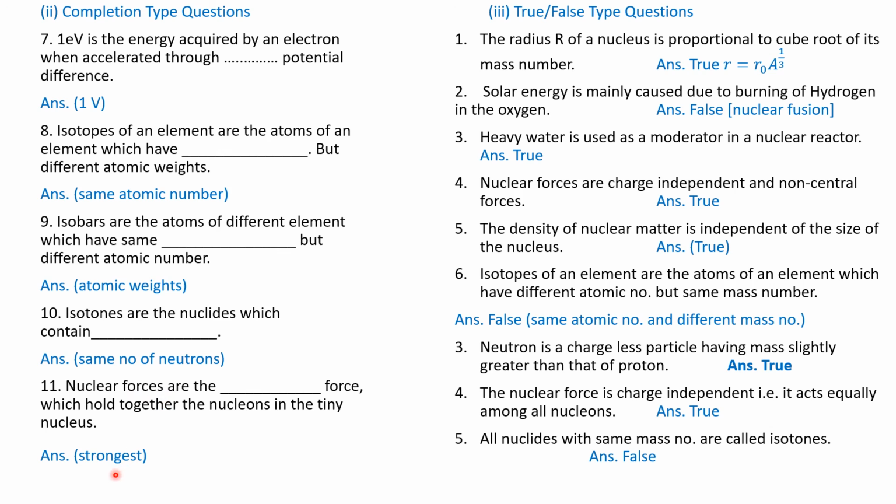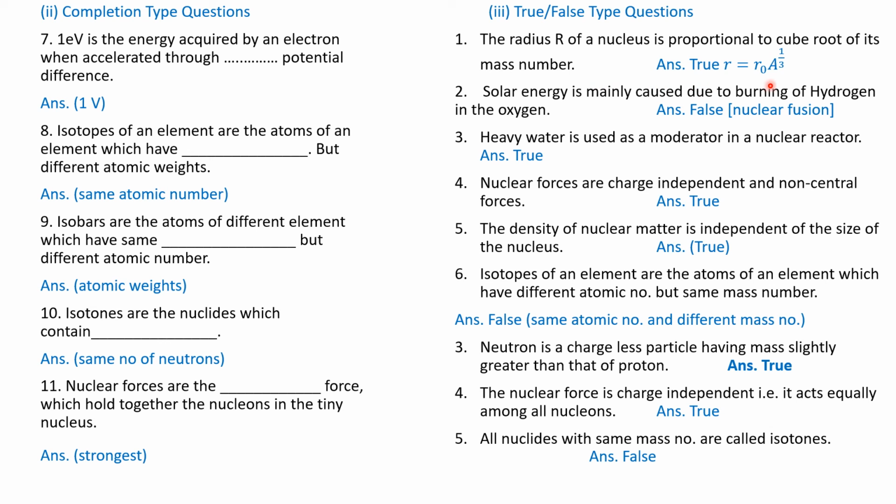Nuclear forces are the strongest forces which hold nucleons in the tiny nucleus. The next part is part number 3, true or false type of questions. The statement is given. You have to say whether it is true or false. Question number 1. The radius r of a nucleus is proportional to the cube root of its mass number.